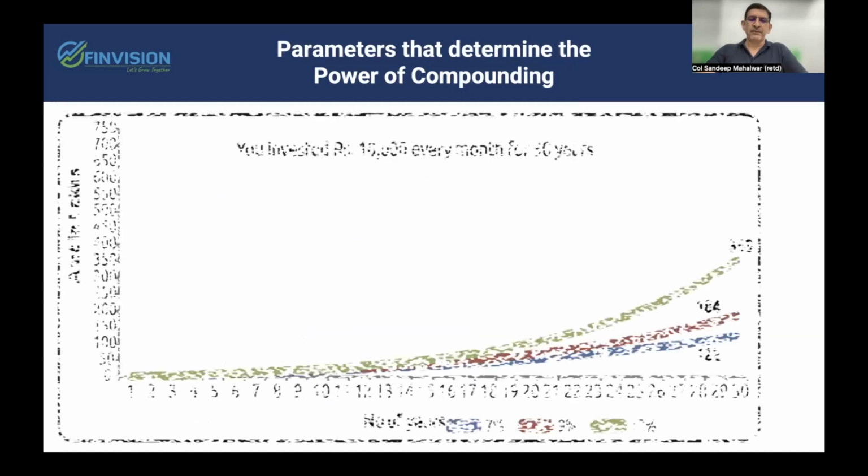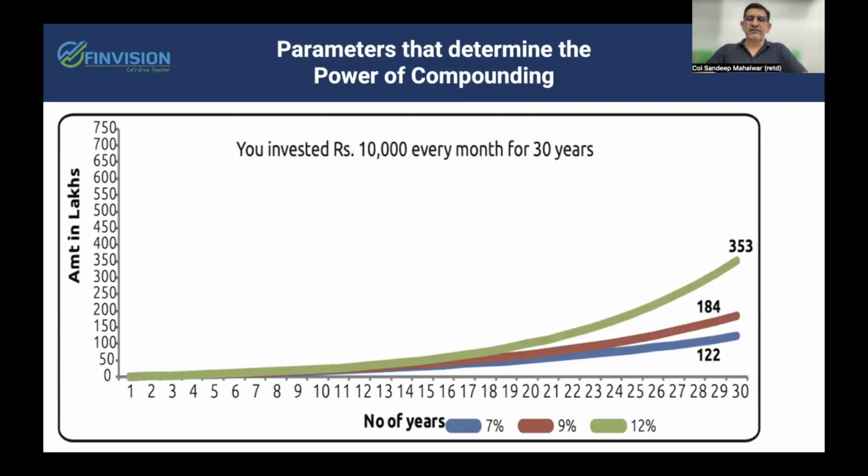Here is one more example wherein 10,000 rupees invested every month for 30 years at a ROI of debt funds of 7% would create a corpus of 1.22 crore rupees. Same investment generating returns of the gold rate of return, that is 9%, will create a corpus of 1.84 crore rupees. Whereas in equities generating 12% ROI, the corpus will be 3.53 crores. Hence, a marginal difference in ROI, the rate of return that you get, will make a huge difference in the corpus that you will be able to create.